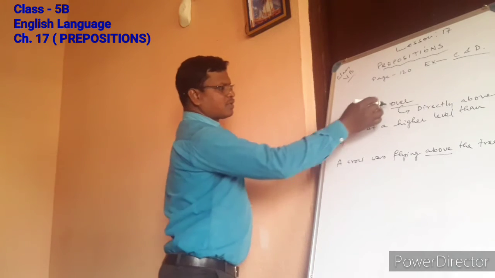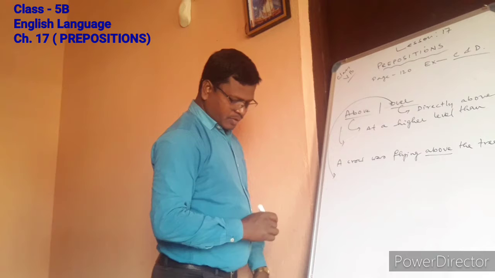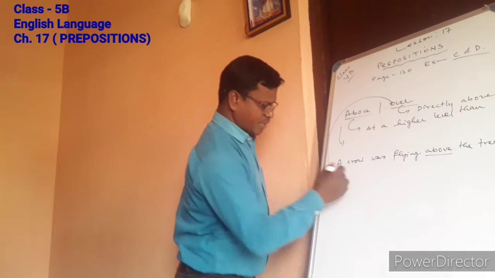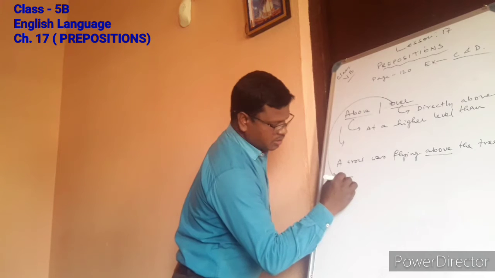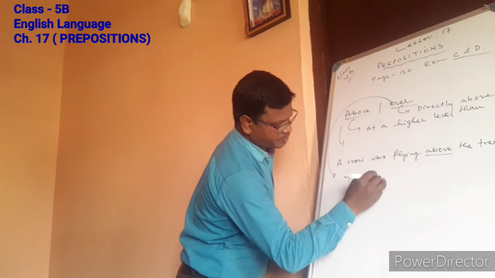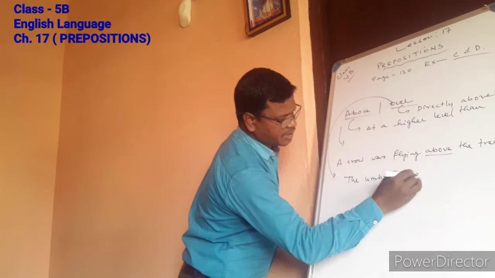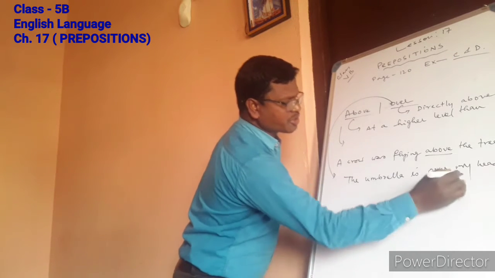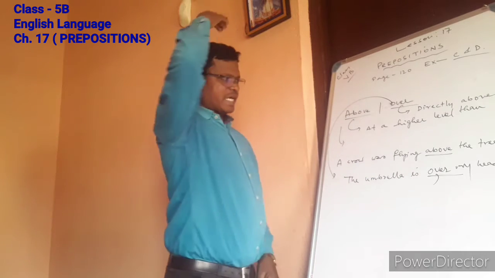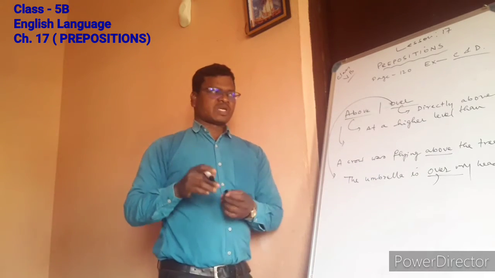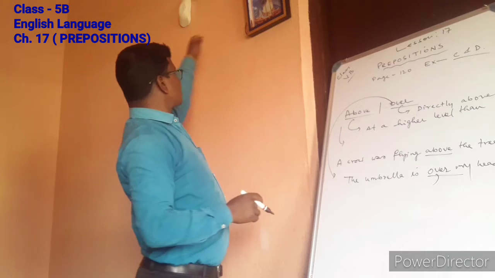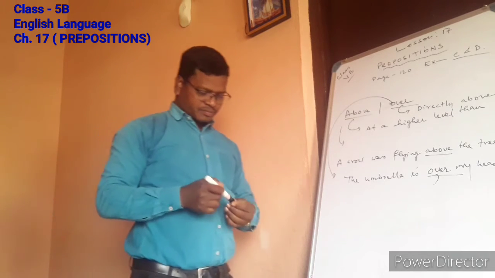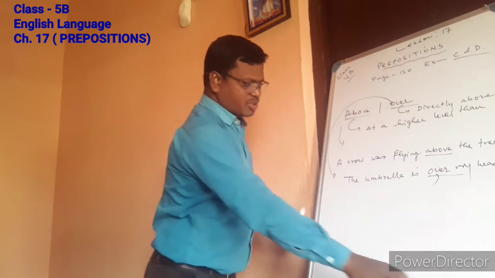But when I say over, like the umbrella is over my head, this is directly above. When I say above, it can be somewhere that side. It may not be directly here. So just remember this difference.